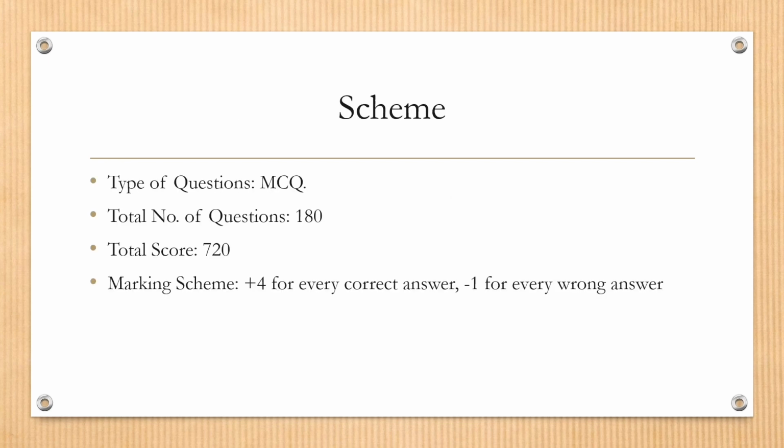Scheme of the exam. Type of questions: multiple choice questions. Total number of questions: 180. Total score: 720. Marking scheme: +4 for every correct answer and -1 for every wrong answer.